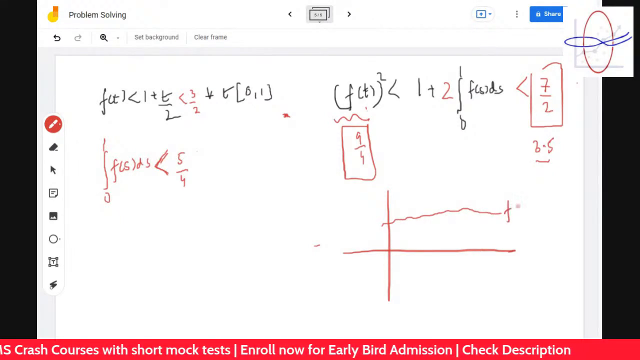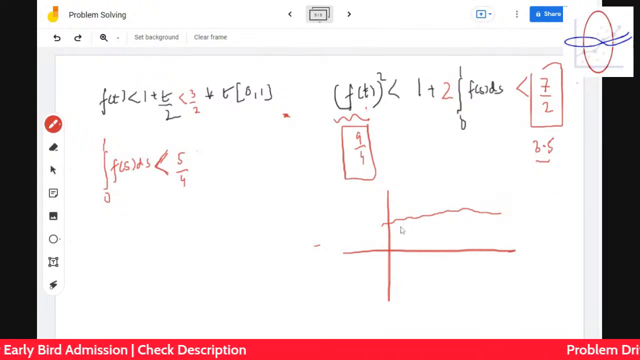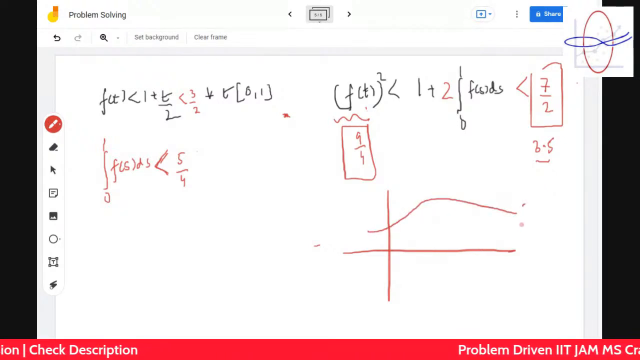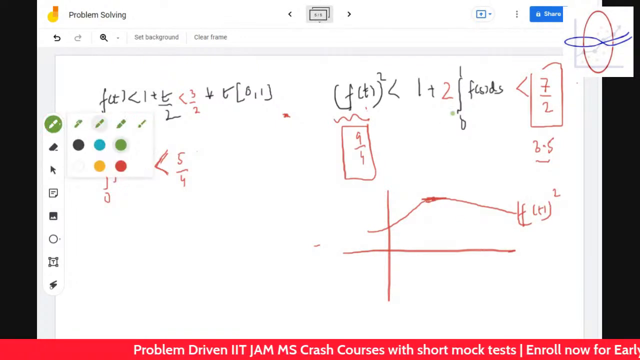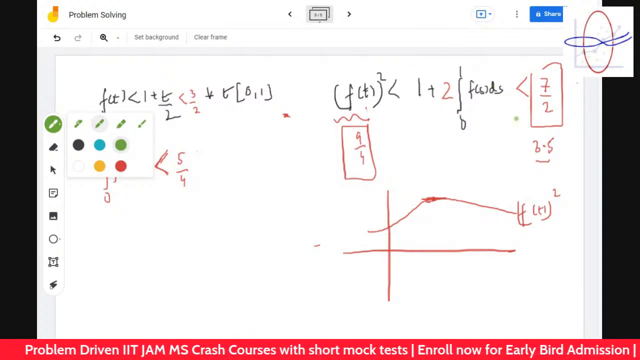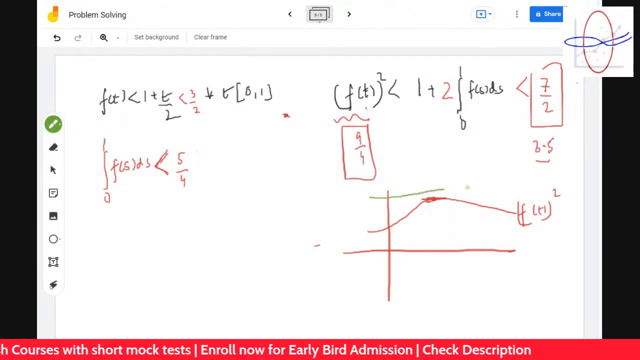Okay, f of t square, same. Let's define it properly: it's f of t whole square. Its maximum value is this, let's say. Now there is another number which we don't know, so we are trying to find the maximum value of that. It's told that always that will be less than this number.